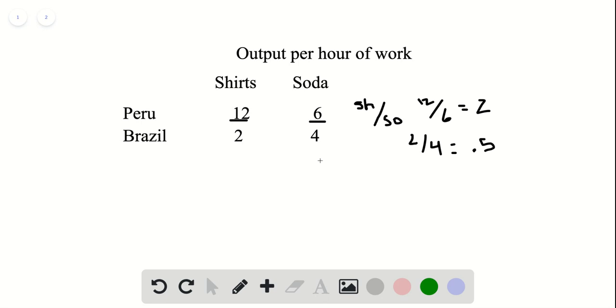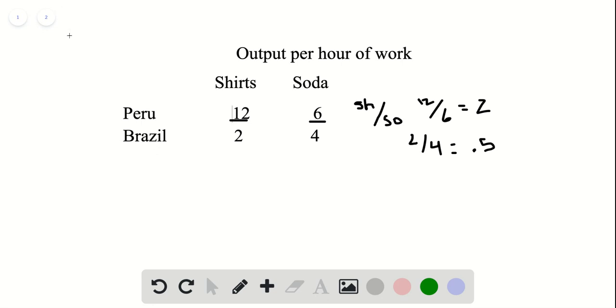On the other hand, Brazil has an opportunity cost of 0.5. So for every soda they make, they only have to give up 0.5 shirts, which tells us Brazil has the comparative advantage in soda and Peru has the comparative advantage in shirts.